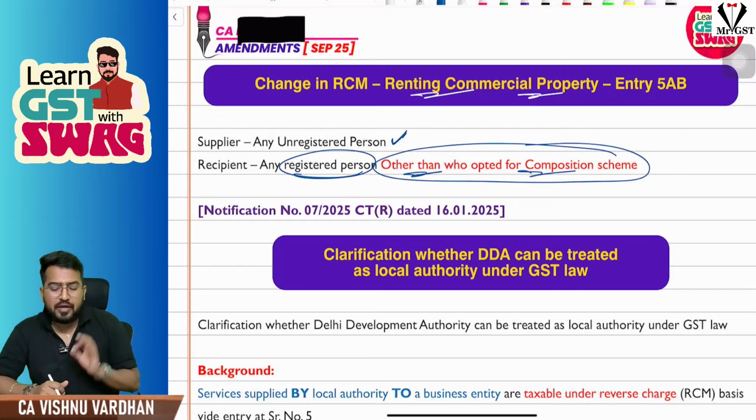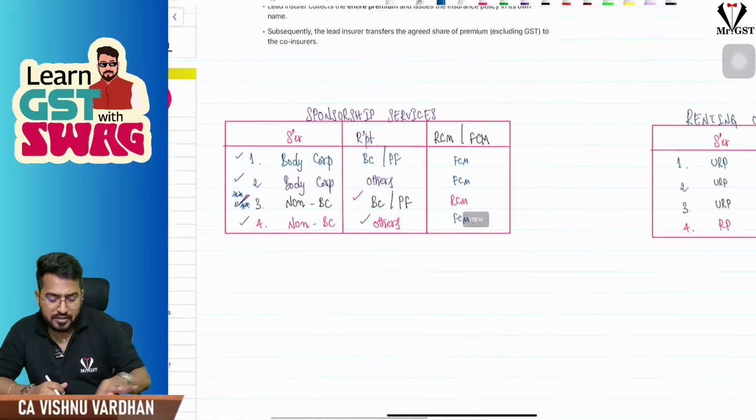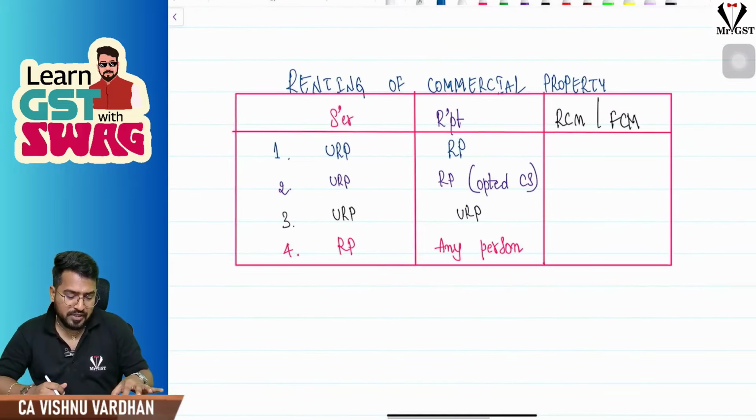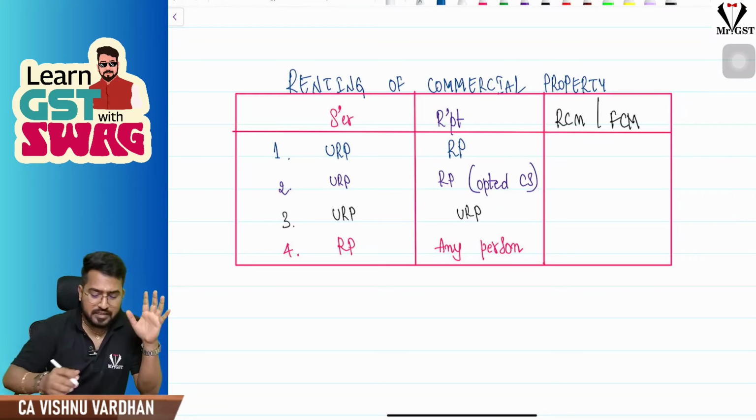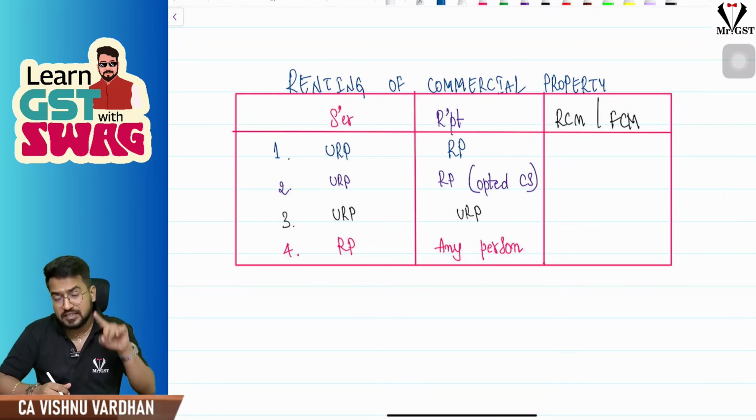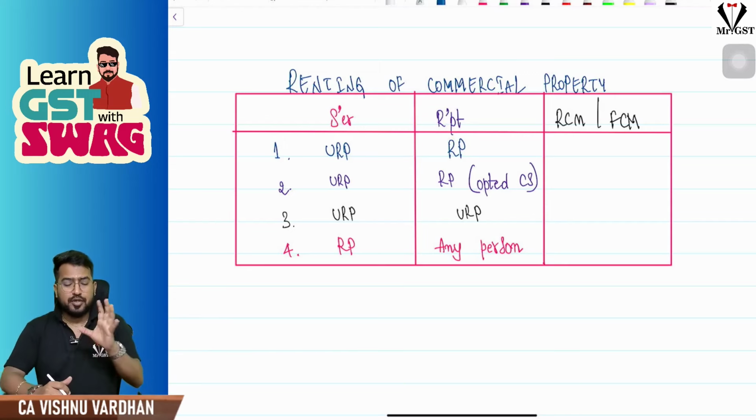So what is the impact of this, if you ask me? I will show you again here. See, renting of commercial property: the supplier should be an unregistered person, and the recipient should be a registered person not opting for the composition scheme. Then only RCM. Remaining all cases FCM. So you just pause the video and see what this is, and comment the answers in the comment box. Pause the video and you try.